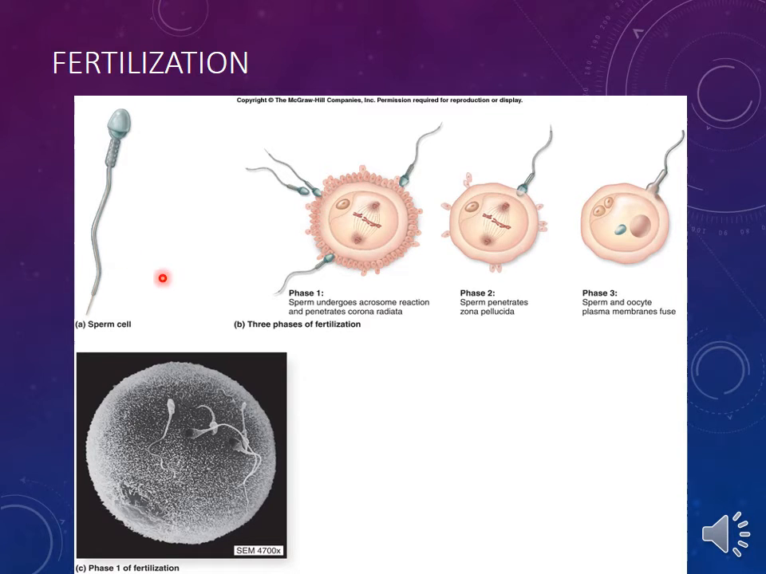Here again is another figure showing the phases of fertilization. This is phase 1. Here the sperm is trying to penetrate the zona pellucida, and here fusion occurs at the third phase of fertilization. This is a scanning electron microscope image showing the ovum with the sperms trying to penetrate the covering layers, corona radiata and then zona pellucida. Only one will be permitted to fertilize the ovum.